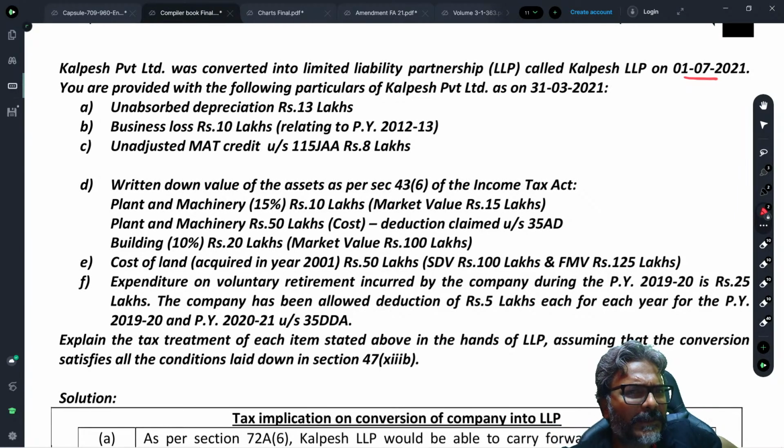Business loss relating to previous year 12-13, then 13-14, 14-15, 15-16, 16-17, 17-18, 18-19, 19-20, 20-21.